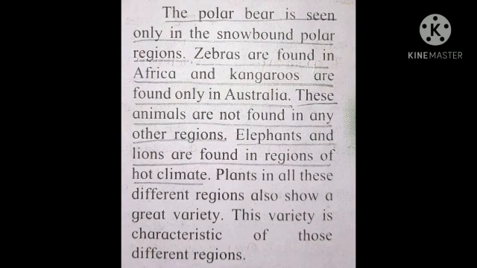The variety is characteristic of those different regions. Many different kinds of plants, animals, and microorganisms are found everywhere on the earth. As you all can see different kinds of animals, there are also different varieties of plants, and they are characterized by the different regions.